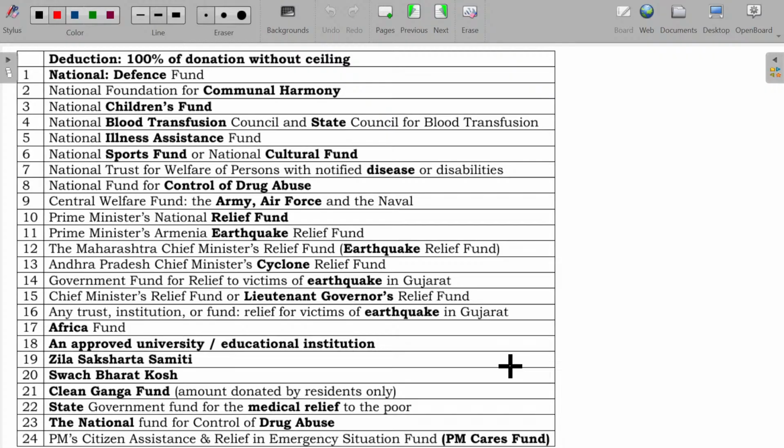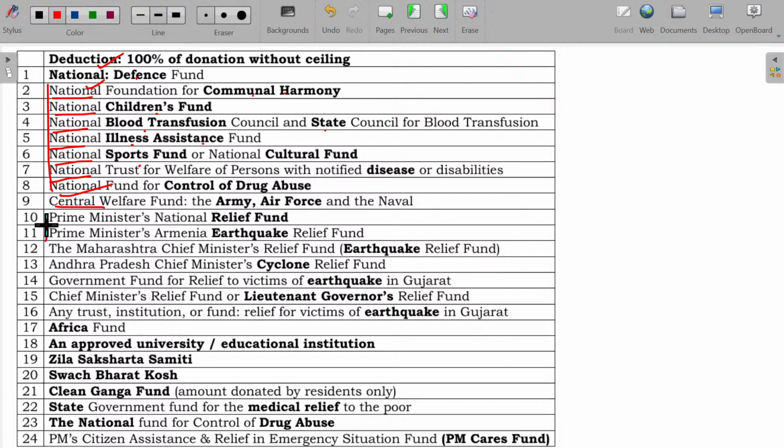Okay. So comprehensive list is there. National defense, national foundation for communal harmony. So national. Okay. All these things are falling under national group. One is defense, communal, children fund, blood transfusion, and state council for blood transfusion, illness assistance, sports, disease. All these things are okay. Then central,